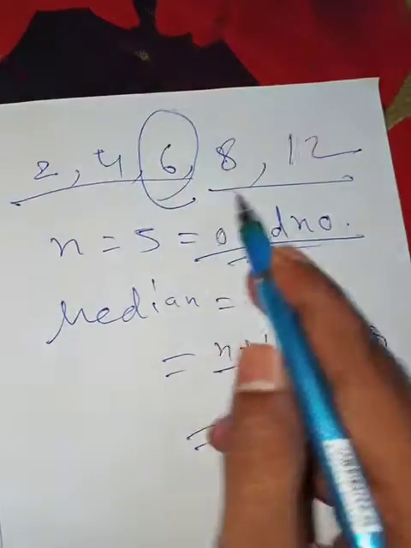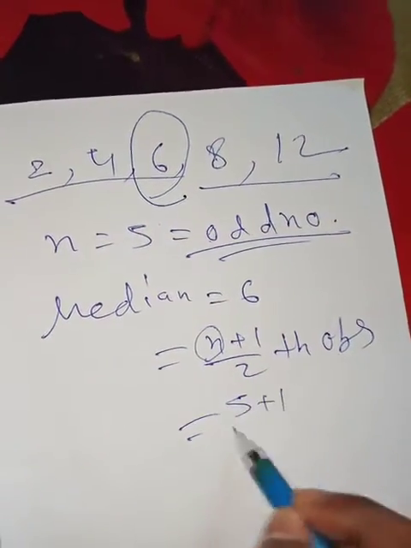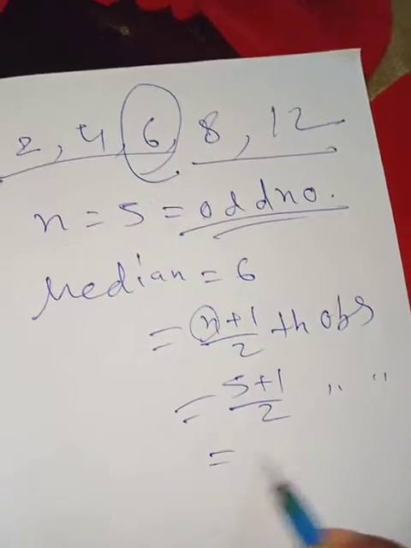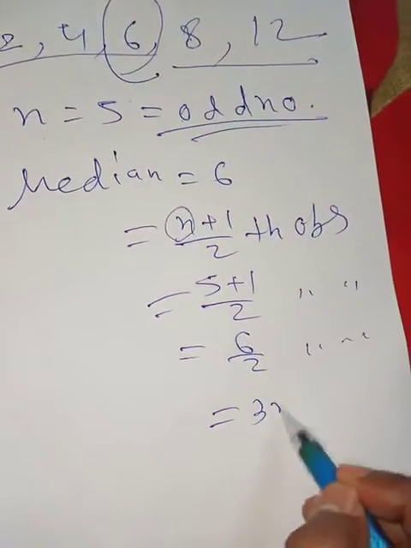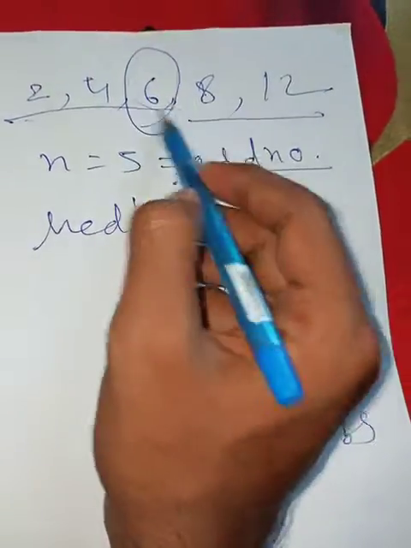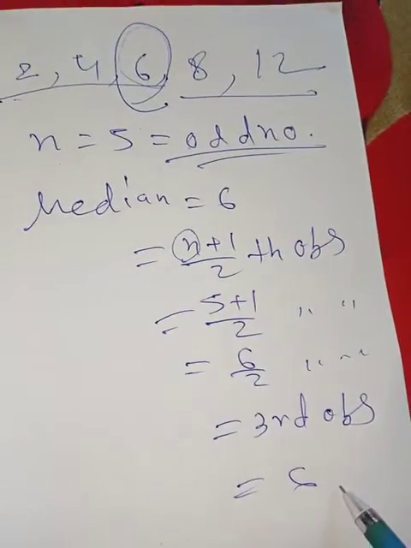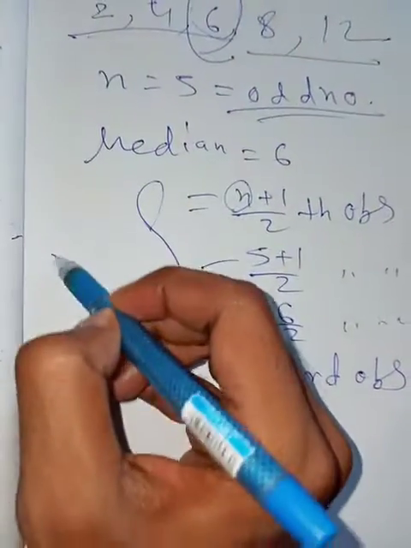N is the number of numbers, 5. So 5 plus 1 by 2, that means 6 by 2, that means the third observation. Whatever number is in the third position, that is the median. That means 6. This is the formula for finding the median if n is an odd number.